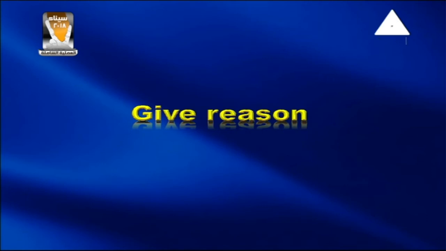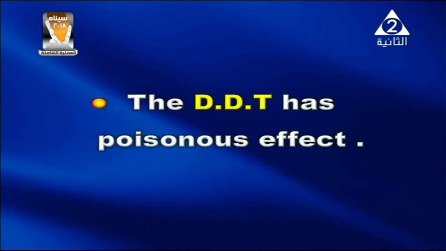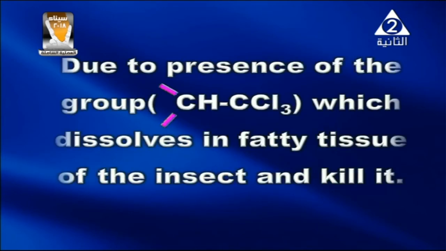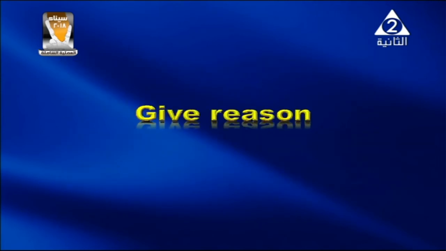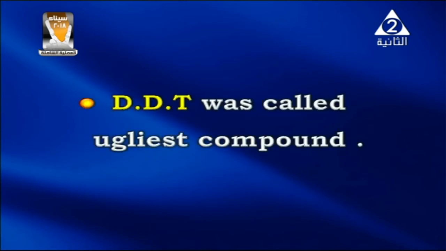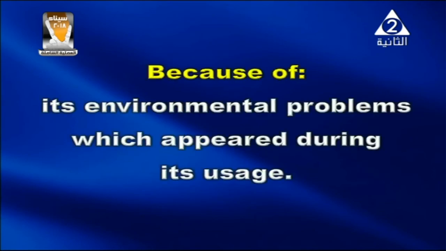Now we have a good reason at this point. The DDT has a poisonous effect. The reason for that is the presence of the CHCl3 group, which dissolves in the fatty tissues of the insect and kills it. Another good reason at this point: DDT was called the ugliest compound because of the environmental problems which appeared during its usage.